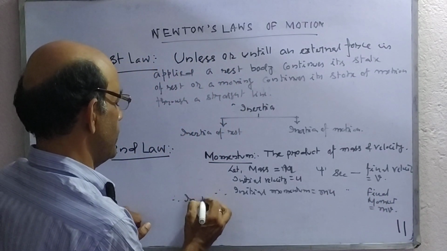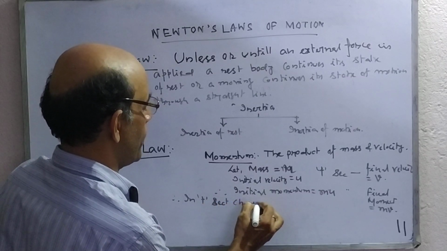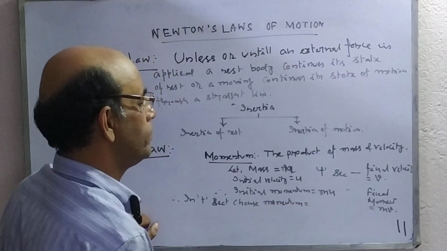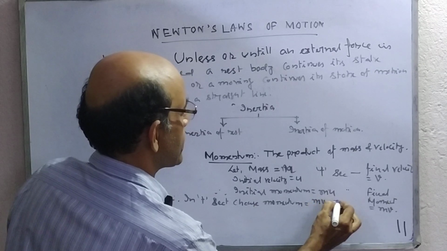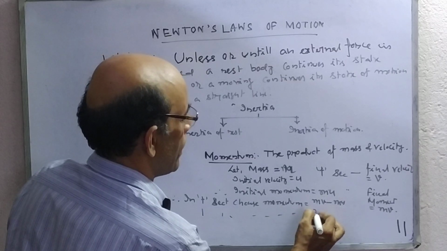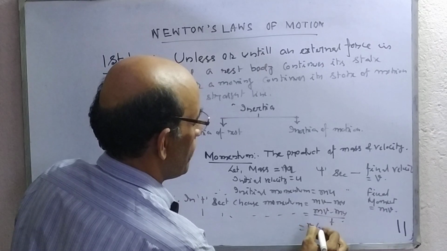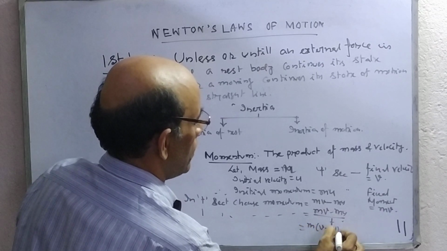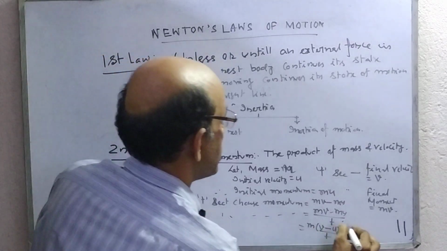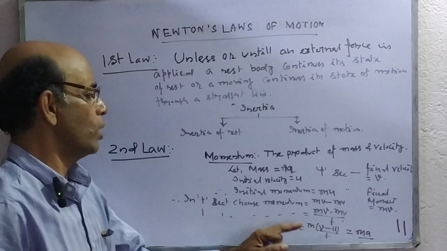Therefore, in t seconds, change in momentum is equal to mv minus mu, and in 1 second, change in momentum is (mv minus mu) by t. Therefore, m common into (v minus u) by t. You have already known (v minus u) by t is called acceleration a, so m into a. This is the rate of change of momentum.